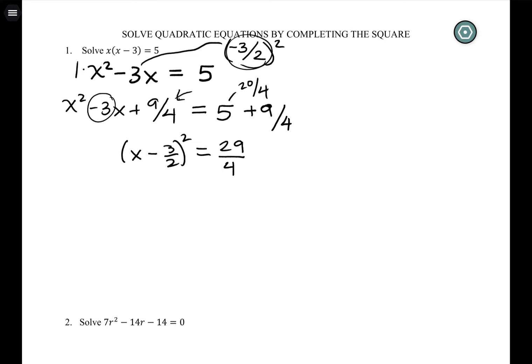Yep, I'm looking carefully now. This one would not have been factorable. If we subtracted that 5 to the other side, we would have gotten stuck. So I would always, given a choice, try factoring first. Your homework's going to ask you to complete the square so that you can get some practice. But one of our goals will be to, at the end of all this, once we've got our 3 different methods under our belt, look at these and try and be smart about choosing which one we want to use.